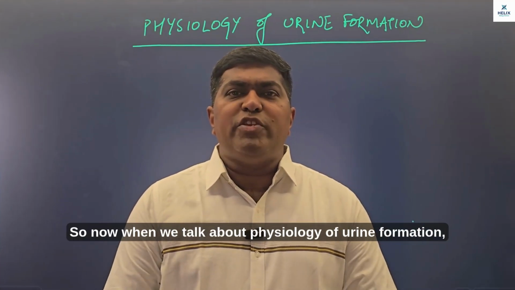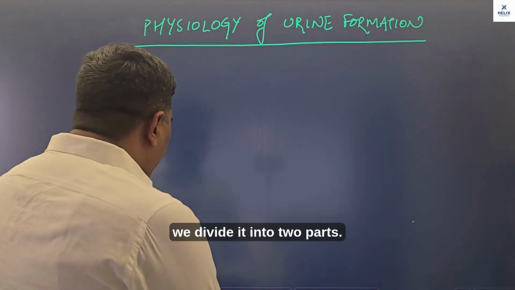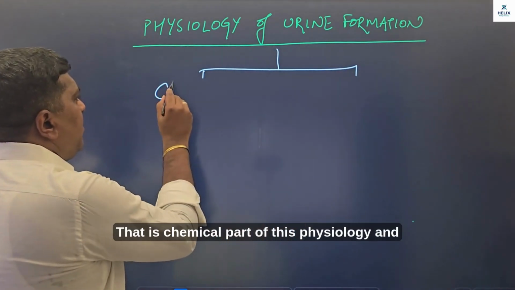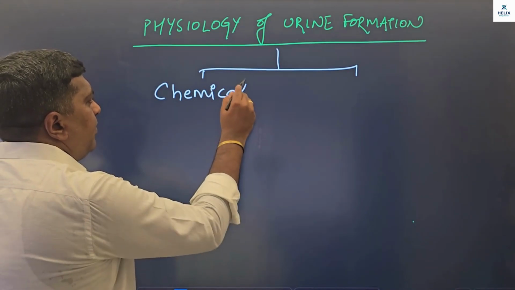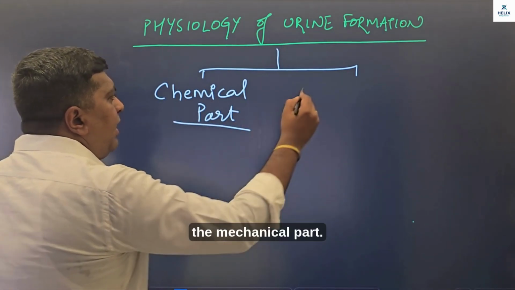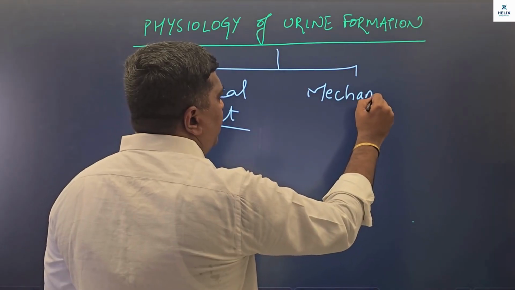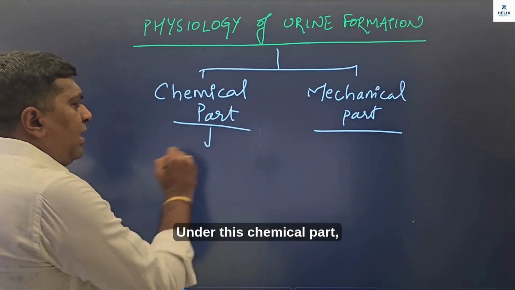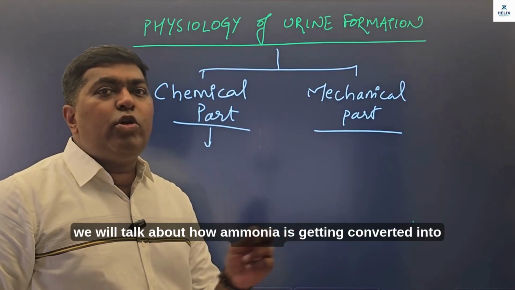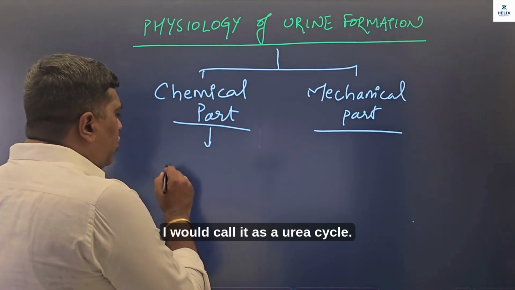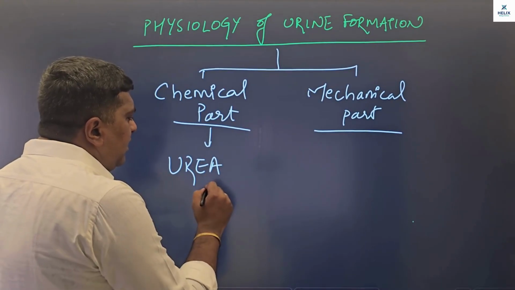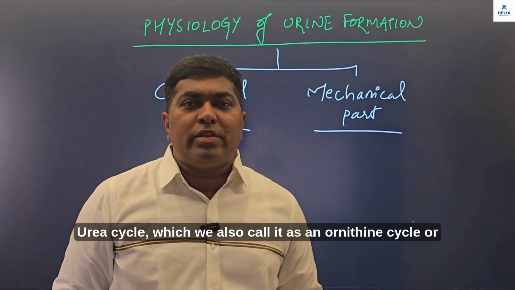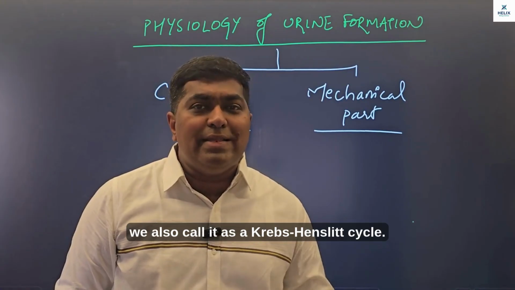So now when we talk about the physiology of urine formation, we divide it into two parts. That is the chemical part of this physiology and the mechanical part. Under this chemical part, we will talk about how ammonia is getting converted into urea, or I would call it the urea cycle, which we also call the ornithine cycle, or the Krebs-Henle cycle.